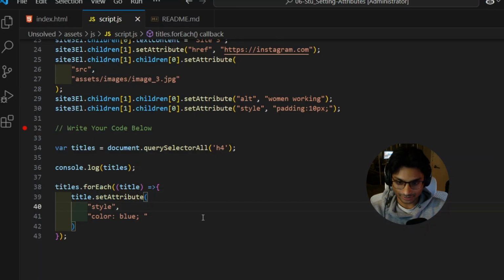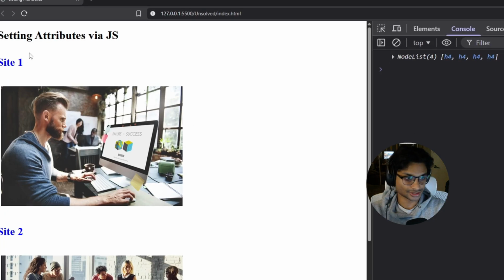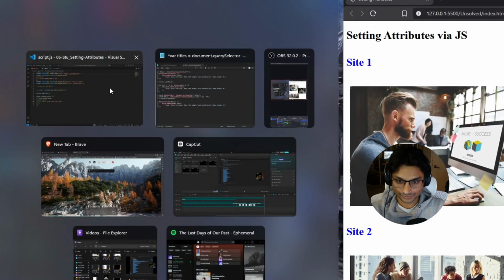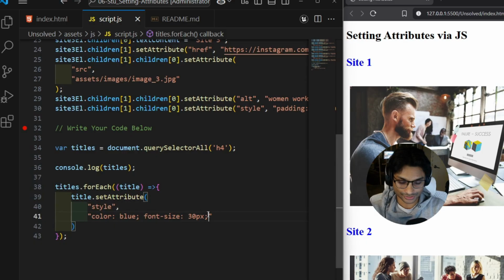Next, we talked about the font size, which we want font... So talking and coding at the same time. So font size, we want it to be 30 pixels. Here you can see that it has increased in size. I'm going to have it side by side here. So having it side by side, you can see the changes as we make them.